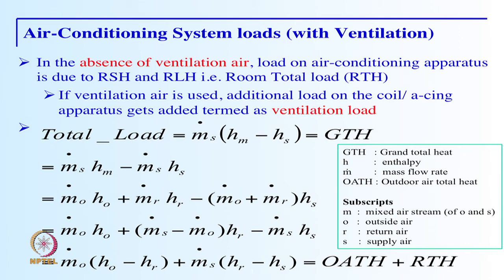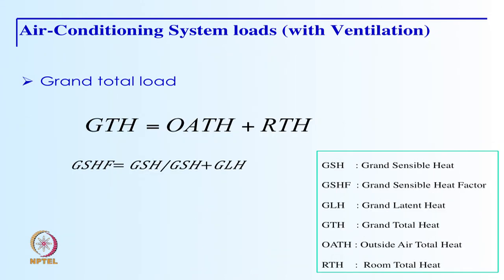So, the total load on the coil is a summation of the outdoor air load and the room load, and the basic derivation is mentioned here, which we will not discuss in great detail. The grand total load is the summation of the outside air load and the room load, and we define a term called the grand sensible heat factor, which is the ratio of the grand sensible heat to the grand total heat, which is the summation of both sensible and latent heats.